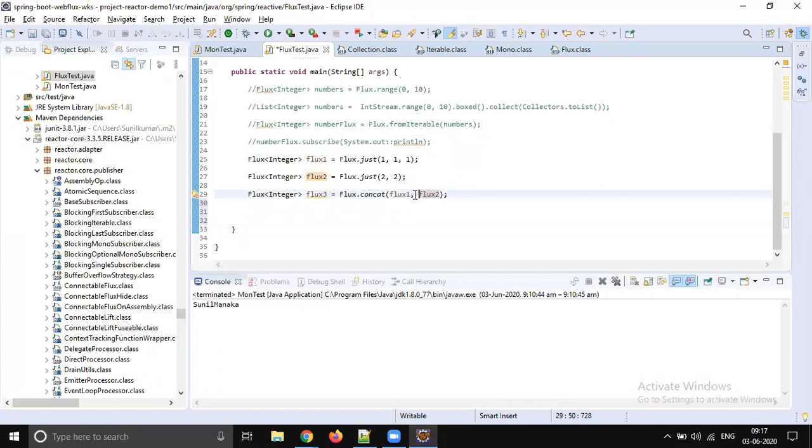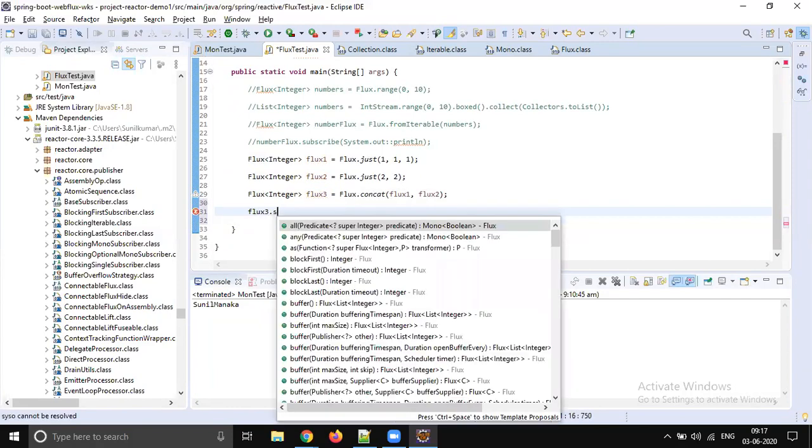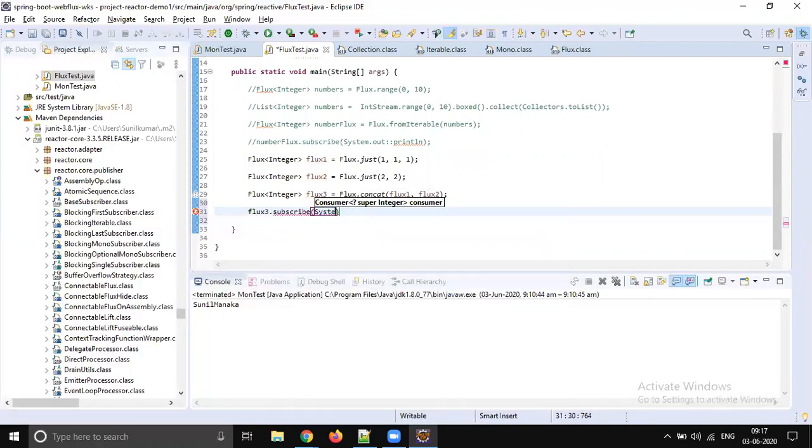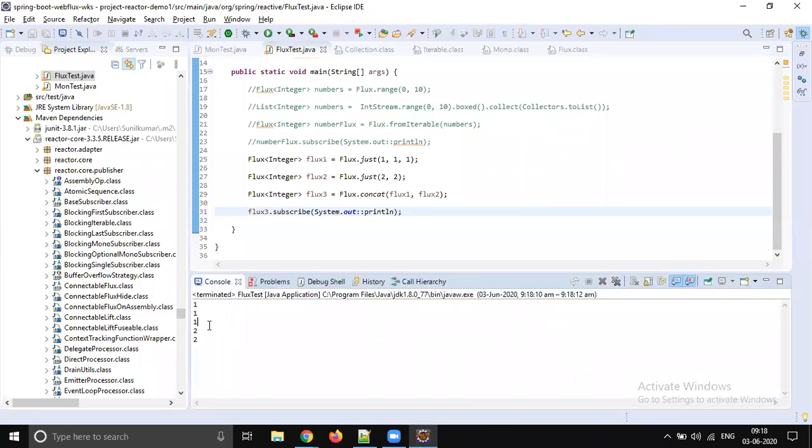So what will happen when you process like this? Flux 3 is going to have a guarantee. Call flux3.subscribe with System.out::println, put the semicolon and run. There is always a guarantee: first 111, and only then 22.